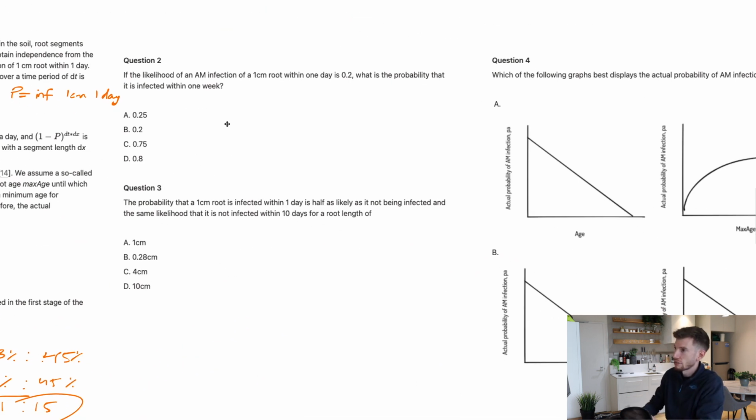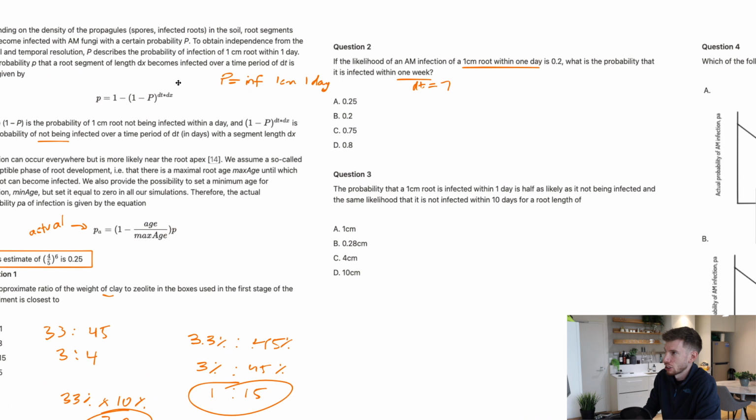So then question 2: if the likelihood of an AM infection of a 1 centimeter root within 1 day is 0.2, what's the probability that it's infected within 1 week? We immediately know that dt is 7, because remember, time was measured in days. So that's what we're being asked for. But the first thing is it gives us a statement here. The likelihood of an infection of 1 centimeter within 1 day, if you remember, that was actually the definition of capital P. So we're actually being told here that capital P is 0.2.